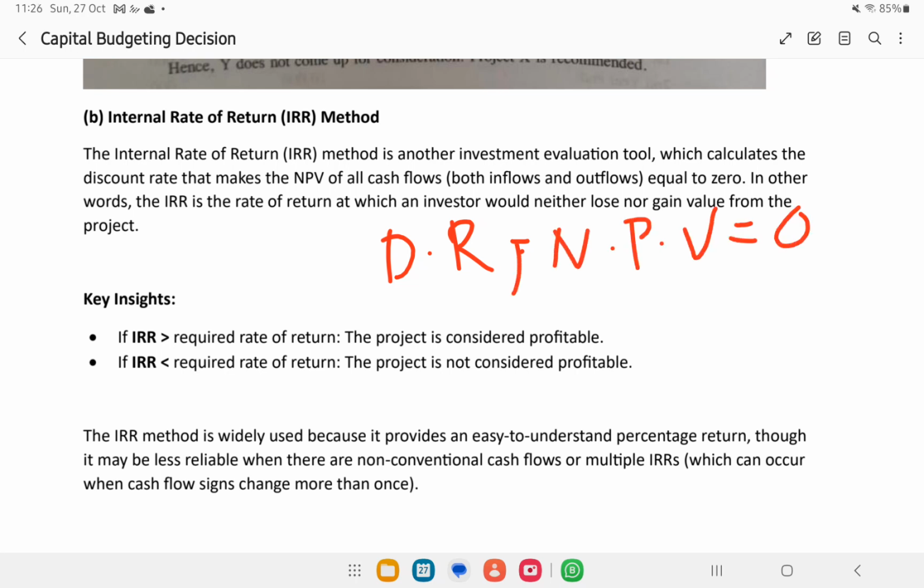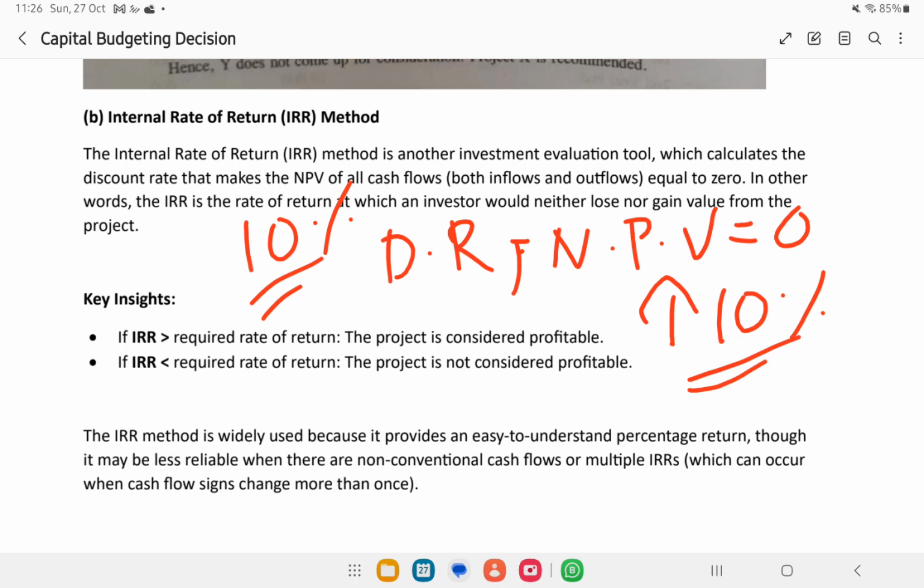Now think we got the answer, we got the IRR as 10%. Then what is the next thing? We should check whether the project before us gives a return of more than 10%. If it gives more than 10% return, we can accept it, because we know if we are considering 10% as our selection criteria, our NPV will become 0.